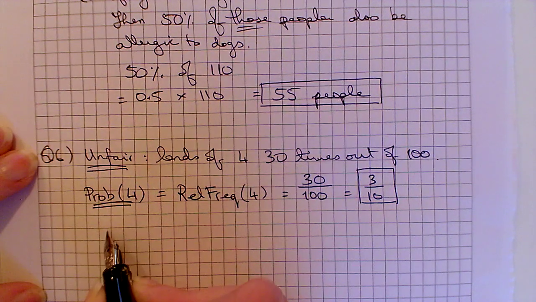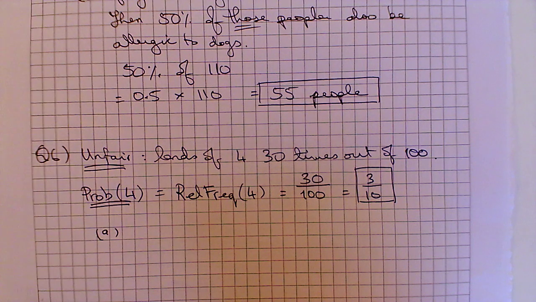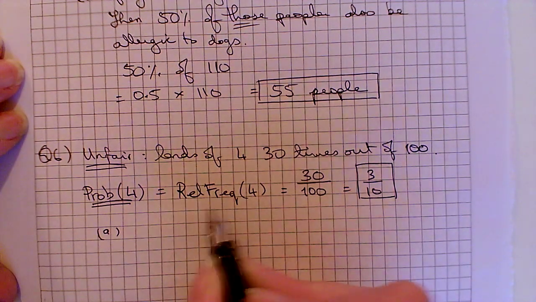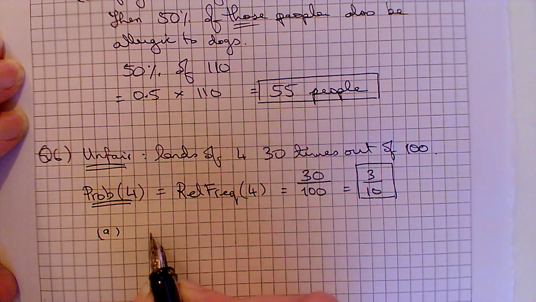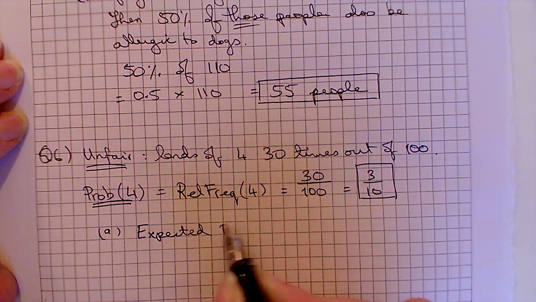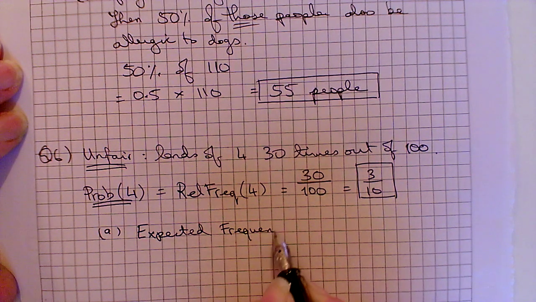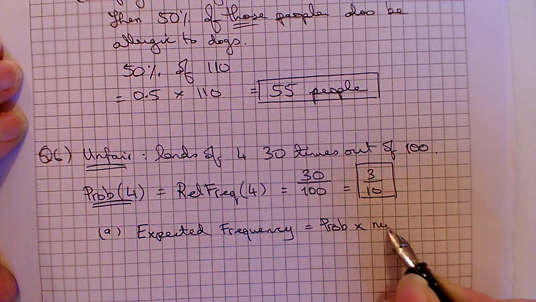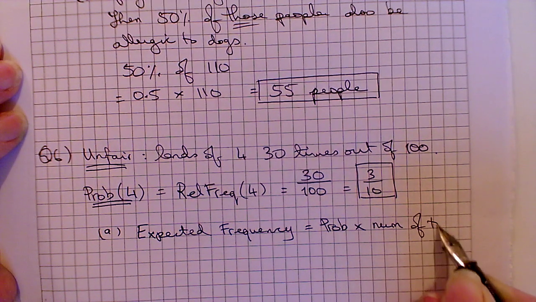So then in part A, we're asked how many times would we expect it to land on 4 if we rolled it 300 times? Well, 3 times as many, right? We're going to multiply that by 3. Or we'll just say the expected frequency is always going to be the probability multiplied by the number of trials.